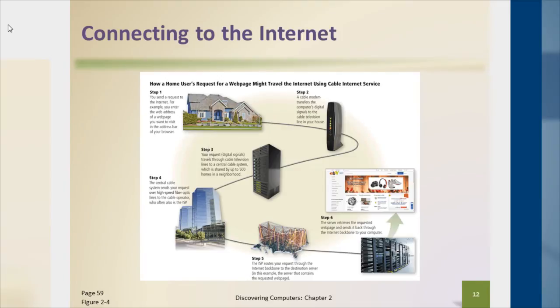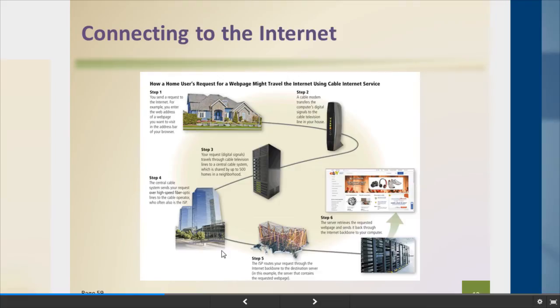So how does requesting a web page work once we have all this connectivity in place? We type our web address into a browser, and that request is going to go to our cable modem, which is going to convert that into a series of signals that can be understood across our cable network, assuming we're on cable. It's going to travel across that cable network back to the headquarters, or really probably the data center for the cable company, who's then going to access the internet at large. And our request is going to travel across routers all across the internet until it gets to its destination facility, which is then going to retrieve the web page that we've requested and return that back in reverse fashion.